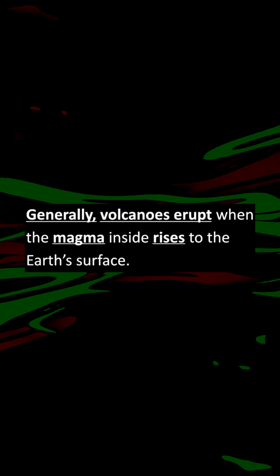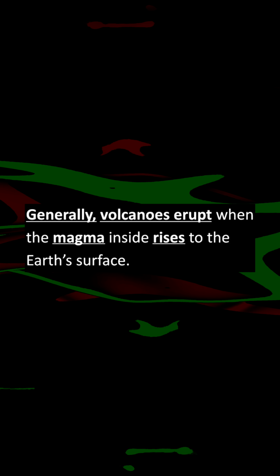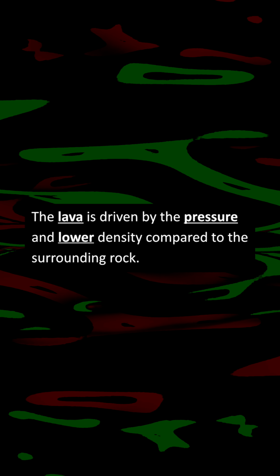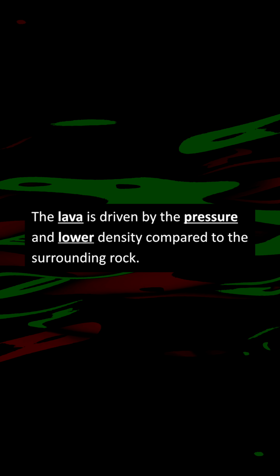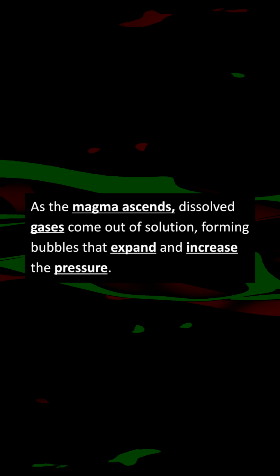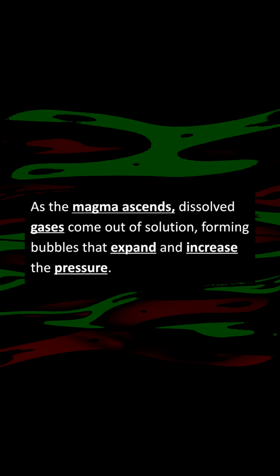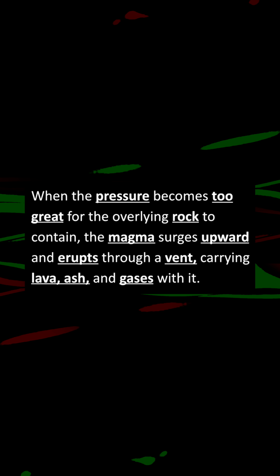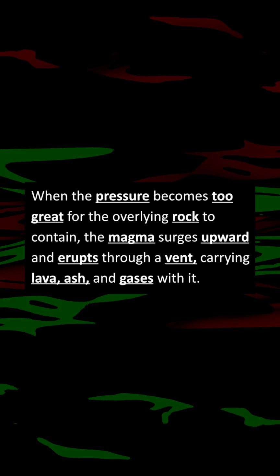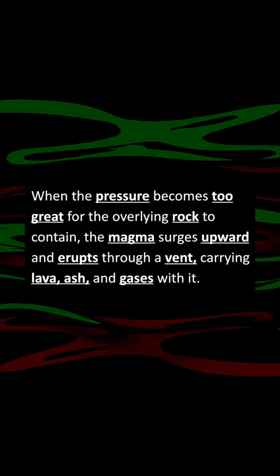Moving on to the next question. Generally, why do volcanoes erupt? Generally, volcanoes erupt when the magma inside rises to the Earth's surface. The lava is driven by the pressure and lower density compared to the surrounding rock. As the magma ascends, dissolved gases come out of solution, forming bubbles that expand and increase the pressure. When the pressure becomes too great for the overlying rock to contain, the magma surges upward and erupts through a vent, carrying lava, ash, and gases with it.